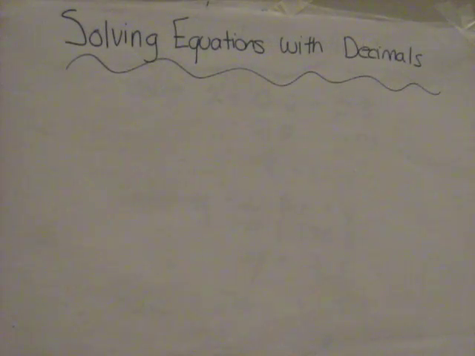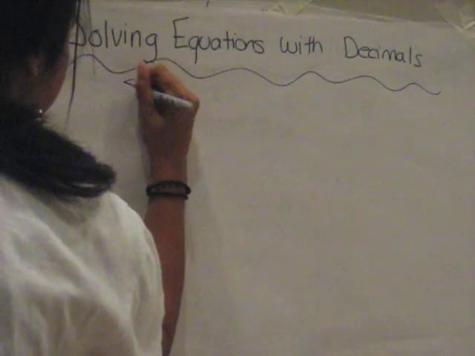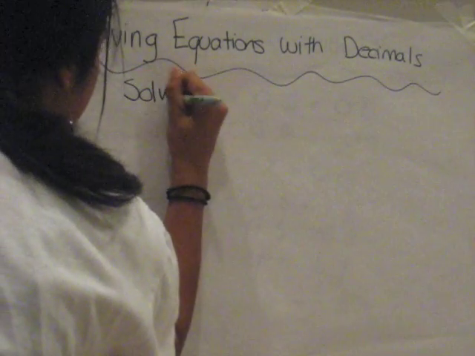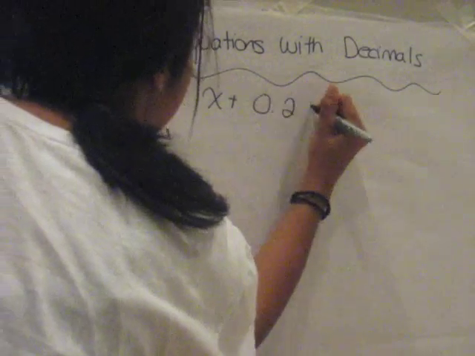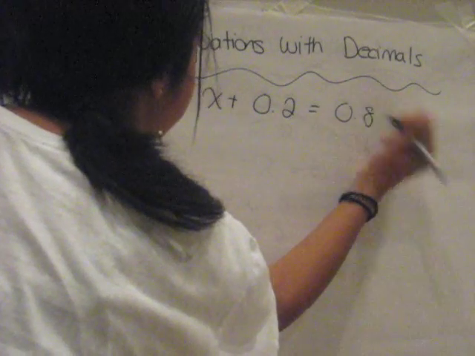Today we're going to look at solving equations with decimals. Solving equations algebraically with decimals is quite straightforward. The beginner questions are similar to solving equations with whole numbers. Let's take a look at some examples. Solve x plus 0.2 equals 0.8.